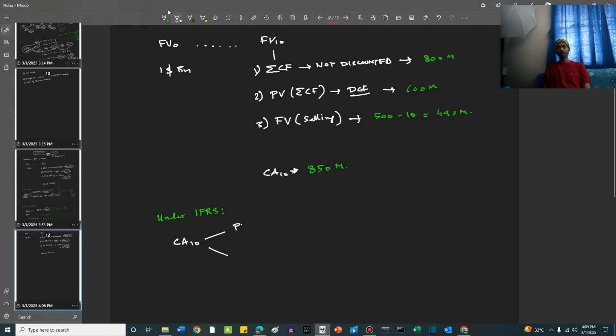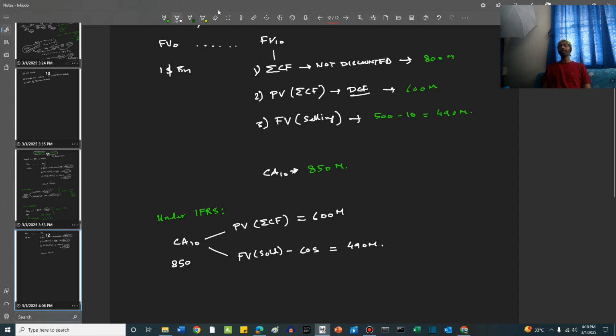One is the present value of future income, the present value of the future cash flows, and second is the net selling price or the fair value when sold minus the selling cost or cost of sales. The present value of cash flows is 600 million and fair value when sold minus cost of sales is equal to 490 million. Now, these two values when compared with the carrying amount of 850 million are obviously less.